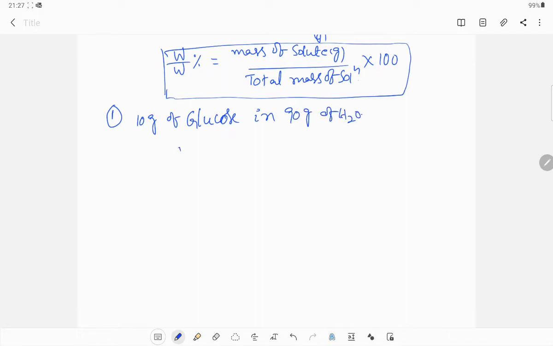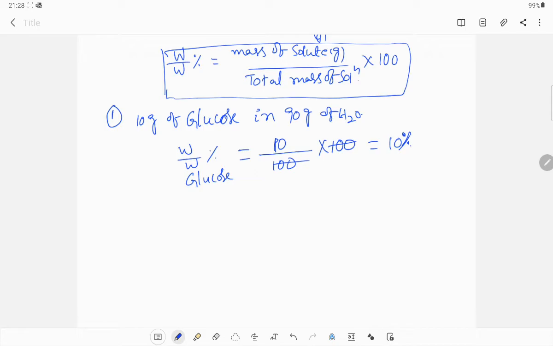Then what is the weight percentage of glucose? Mass of solute, glucose, is 10 grams, divided by total mass 10 plus 90, 100, into 100. So the answer is 10%.